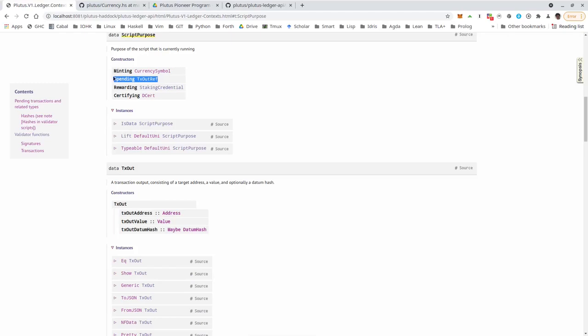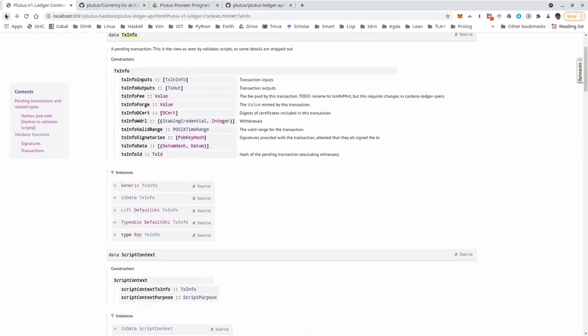Now for monetary policies, for minting policies, this is triggered if the txInfoForge field of the transaction contains a non-zero value.